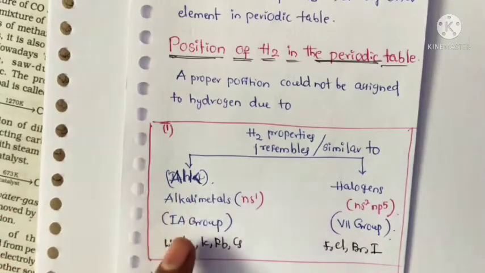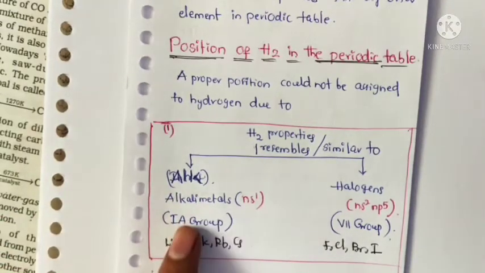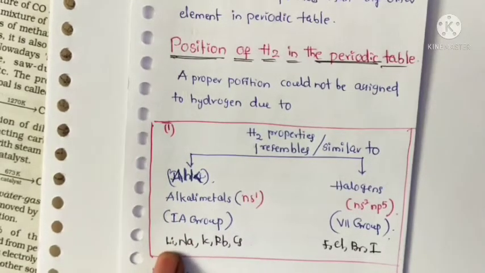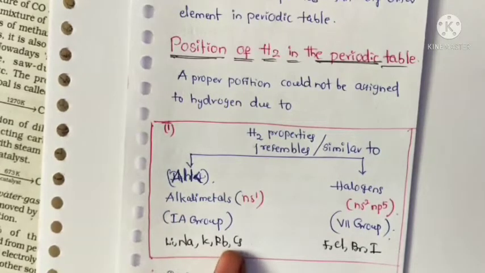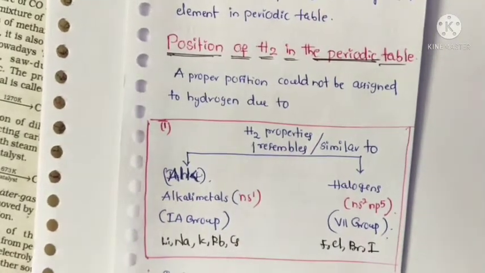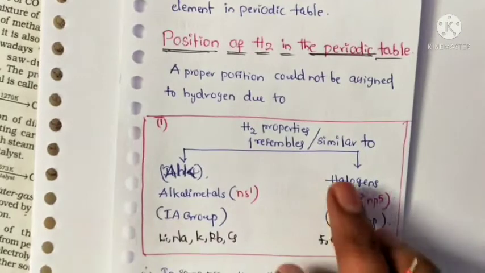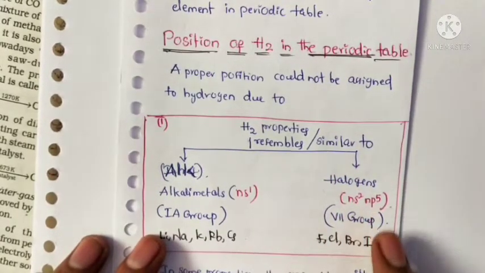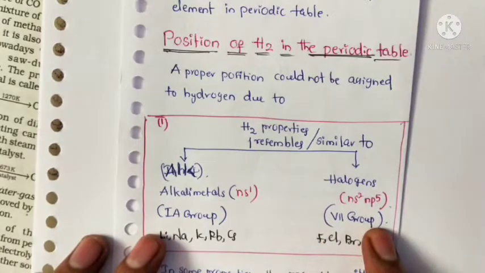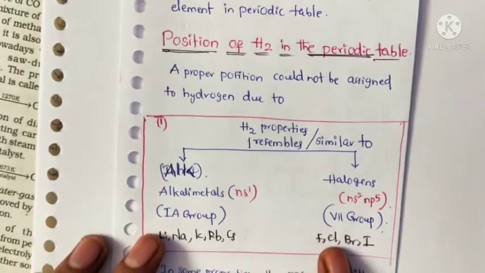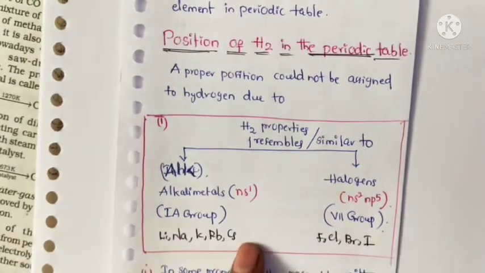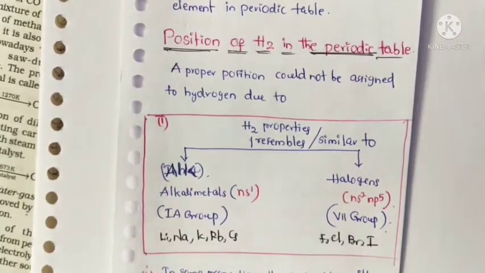So which are the alkali metals? Those belong to the first A group elements: lithium, sodium, potassium, rubidium, cesium. So these are alkali metals. Halogens have the electronic configuration ns2 np5. These are seventh group elements: fluorine, chlorine, bromine, iodine. Astatine is a radioactive element. Here francium is also a radioactive element.